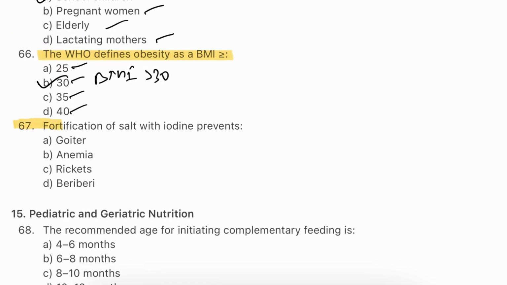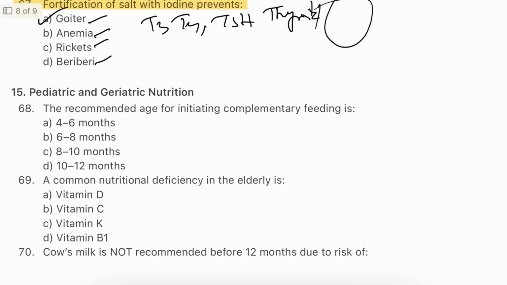Question number 67. Fortification of salt with iodine prevents: goiter, anemia, rickets, beriberi. The answer will be A, goiter. Iodine is essential for thyroid hormones like T3 and T4. Fortifying salt with iodine is a public health strategy that helps prevent iodine deficiency disorders such as goiter, which is characterized by an enlarged thyroid. In this, the thyroid gland is swollen.